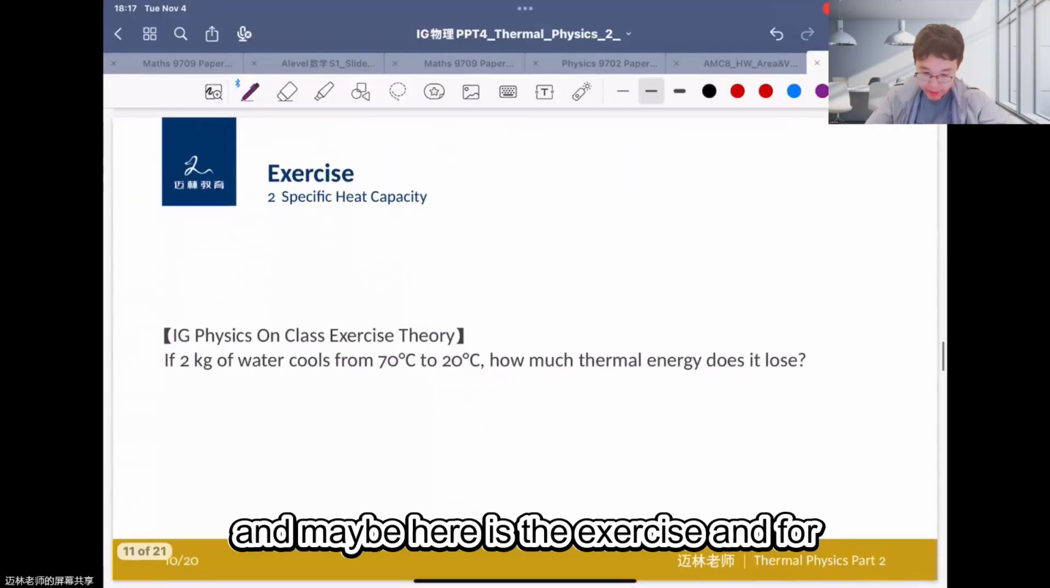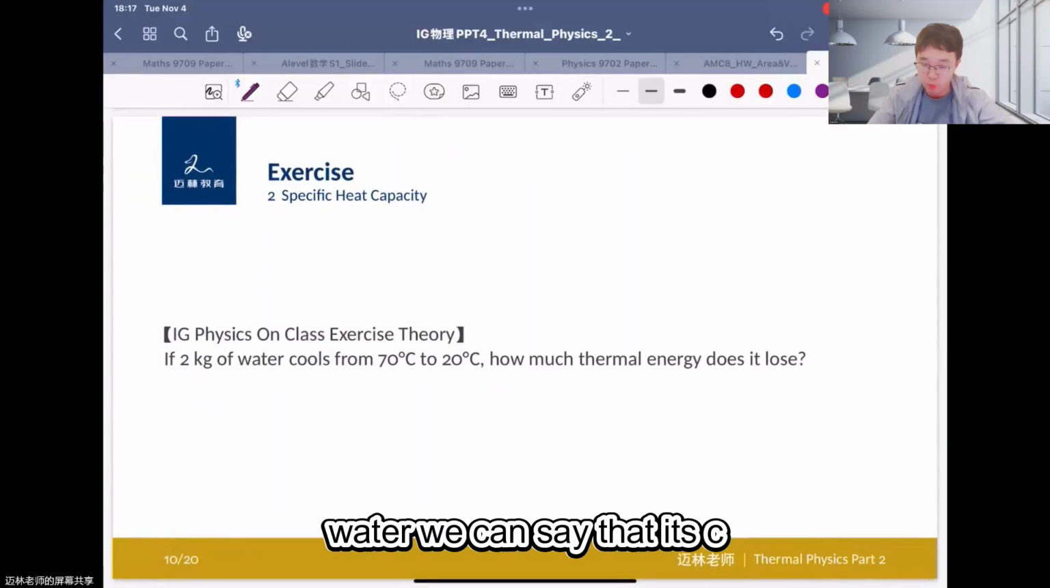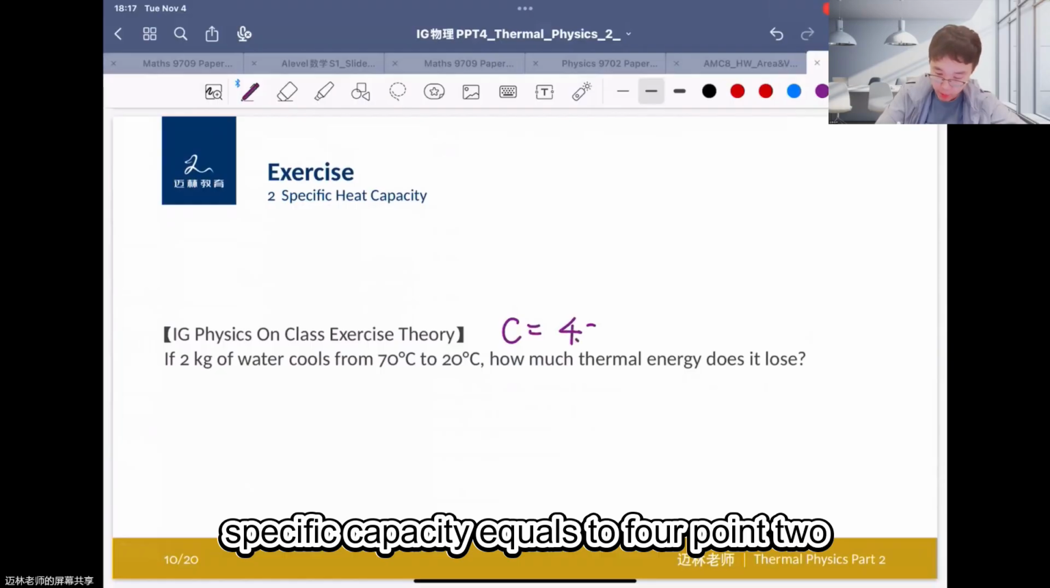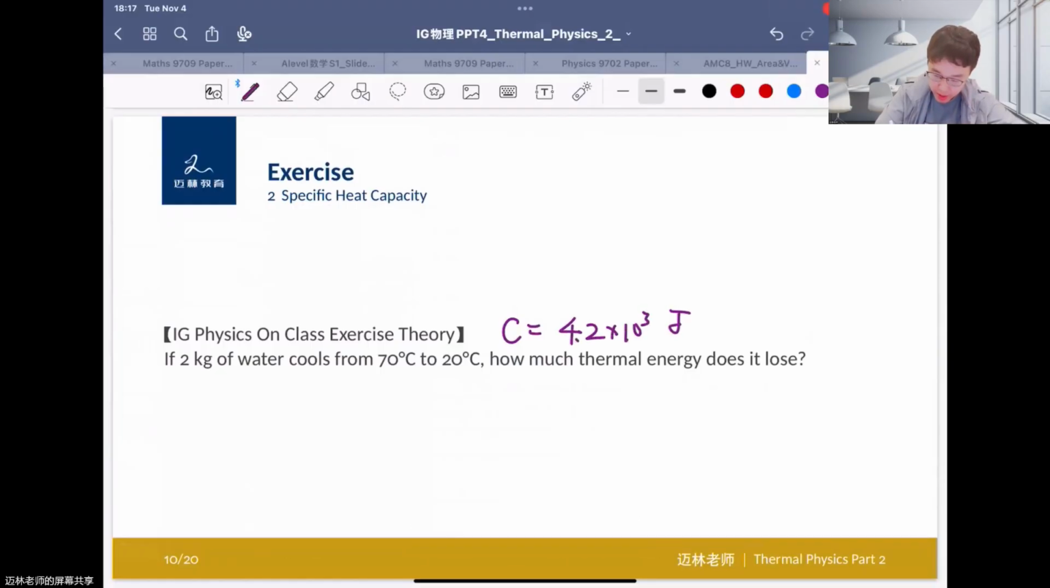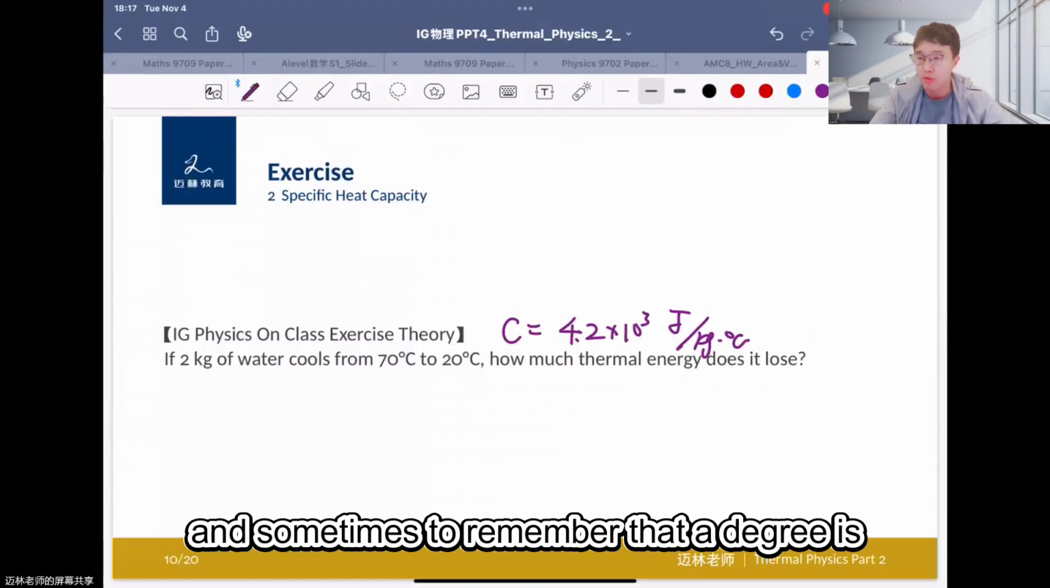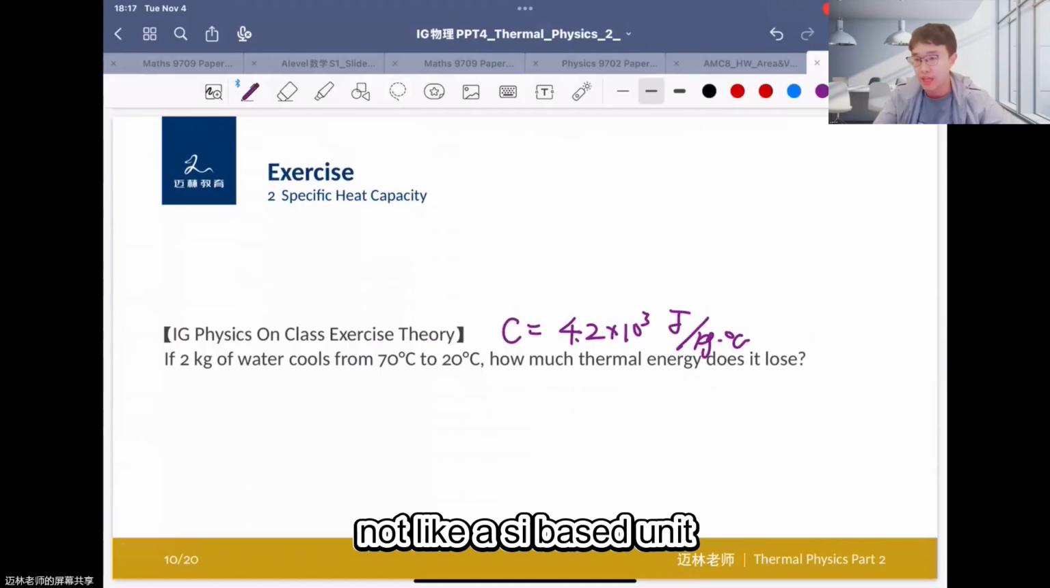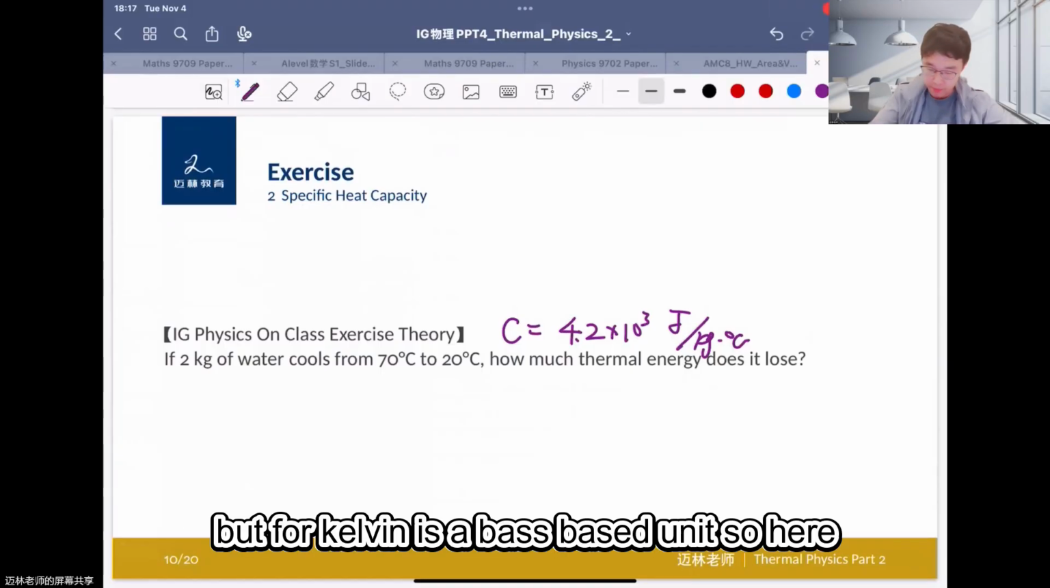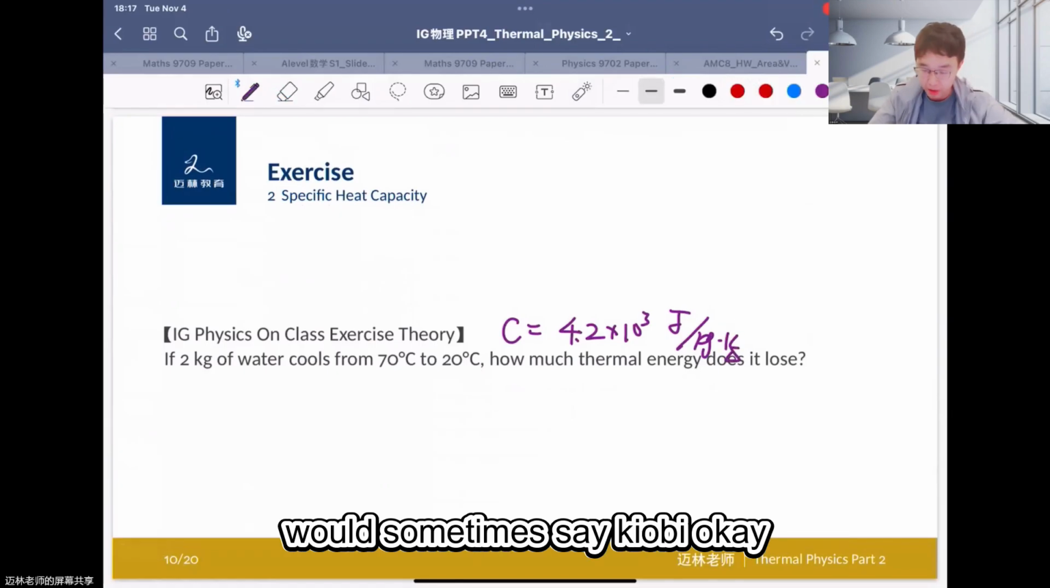Okay, and maybe here is the exercise. For water, we can say the specific heat capacity C equals 4.2 times 10 to the third joule per kilogram per degree. Remember that a degree is not an SI-based unit, but Kelvin is an SI-based unit. So here we sometimes say Kelvin, okay?